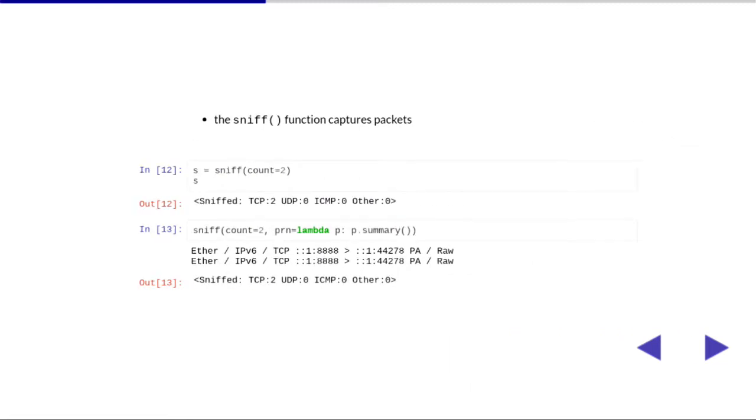The sniff function can sniff packets. It's a bit like tcpdump or Wireshark. So here if we do sniff count=2, you'll get a list of packets read from your default network interface. If you want to mimic tcpdump, you can specify a function. For example, here, that's again really Pythonic. It means that for every packet you see on the network, you will print its summary.